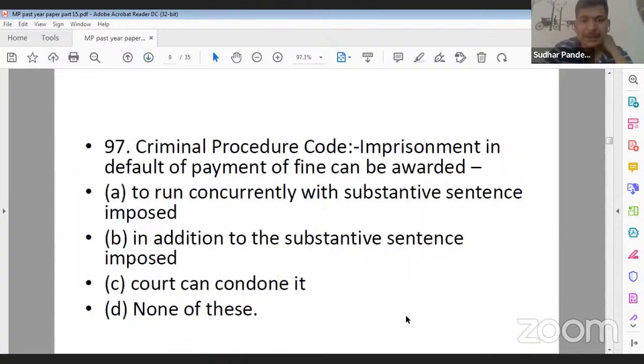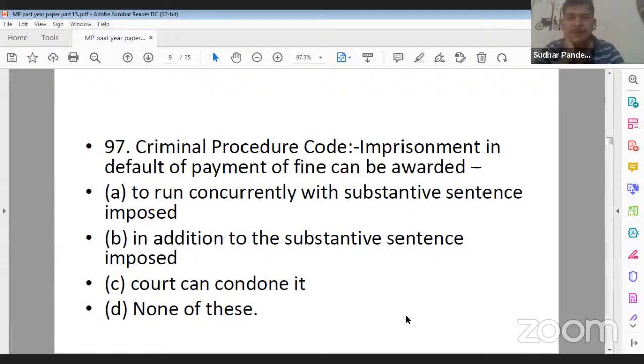Question number 97. Under the Criminal Procedure Code, imprisonment in default of payment of fine can be awarded. Option A, to run concurrently with the substantive sentence imposed. Option B, in addition to the substantive sentence imposed. Option C, court can condone it. And option D, none of the above.